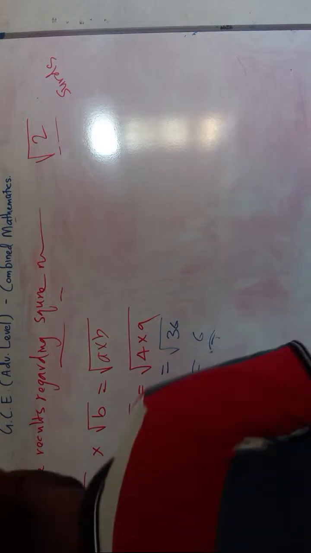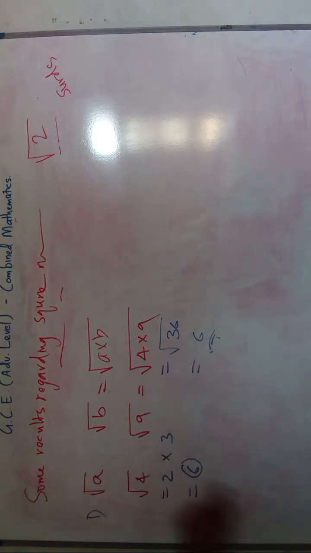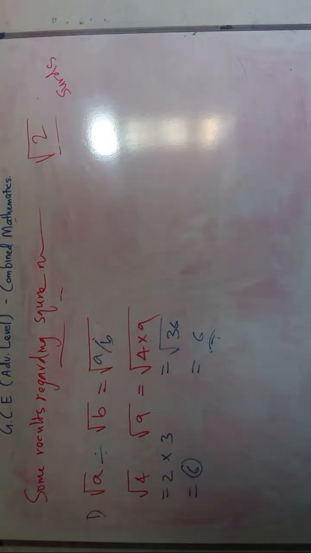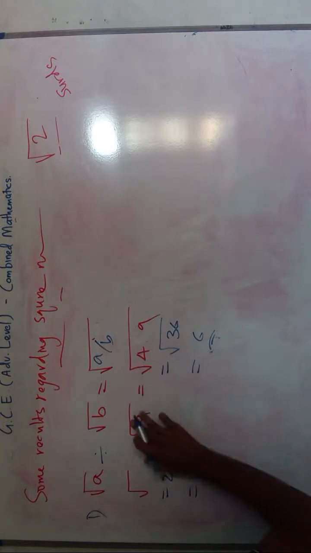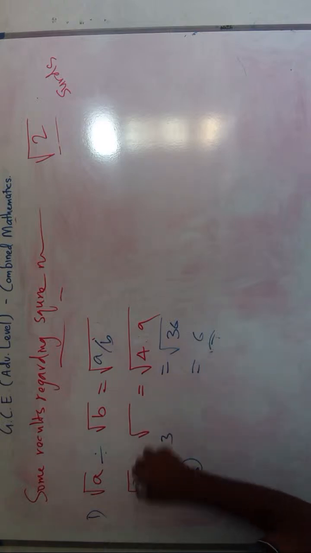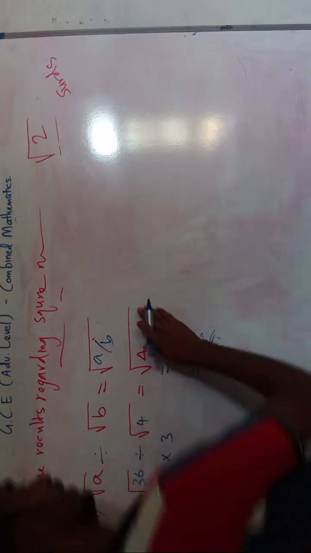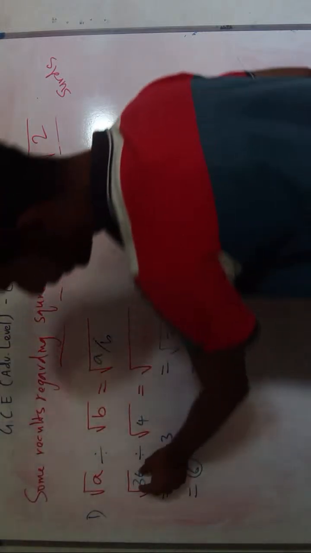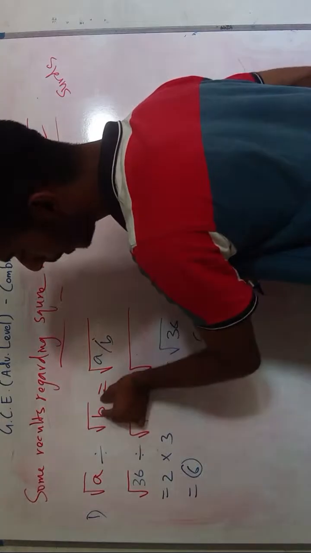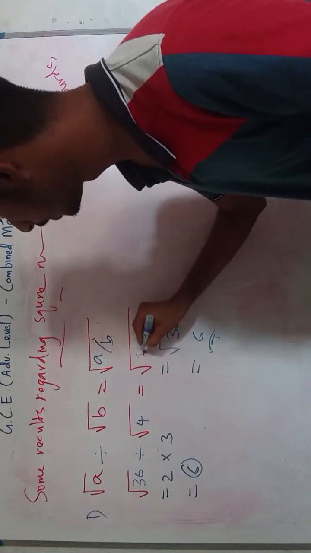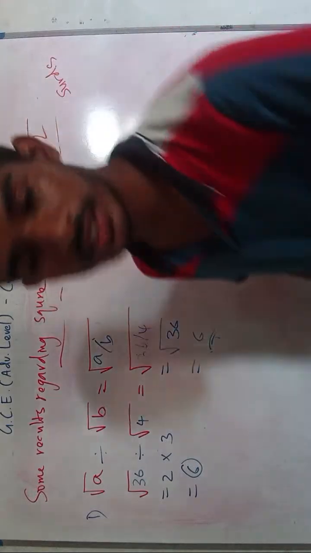And another result is, if we have a division symbol here, the square root of a over b will be equal to the square root of a divided by the square root of b. So let's take the same example. Let me take this so that you can easily understand. So the square root of 36 divided by 4, right? According to our rule, we divide the numbers within the radical symbol. So this is equal to the square root of 36 divided by 4. Now let's verify this result.